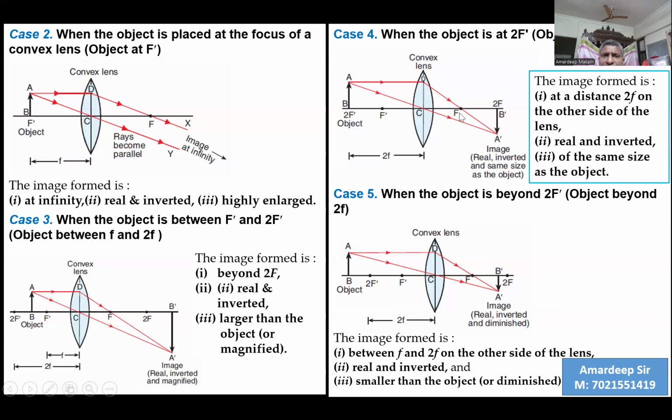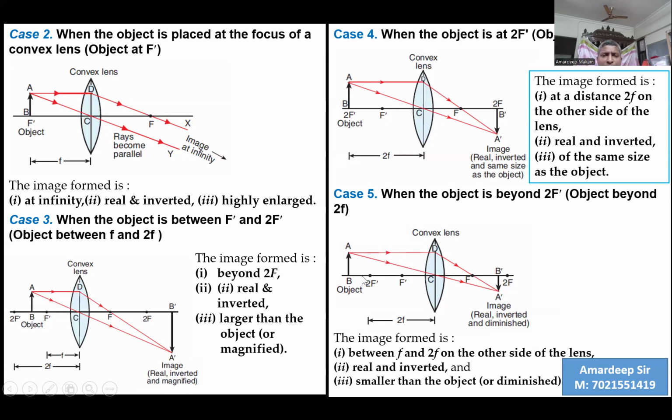Therefore, magnified. Then we place the object at 2F dash, and we find that again the ray of light parallel and the oblique ray of light passing through the center. The rays converge at 2F. But the converging point is below the axis. Therefore, we'll get an inverted image, and the size of the image will be the same as the size of the object. And since it is formed on the other side of the lens, therefore real. So the image is real, inverted, and of the same size as the object.